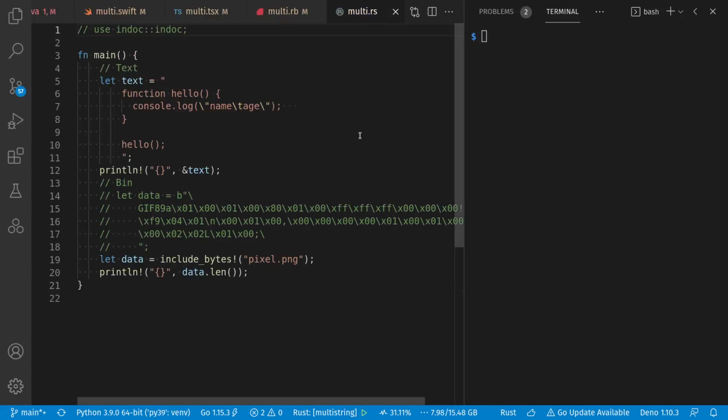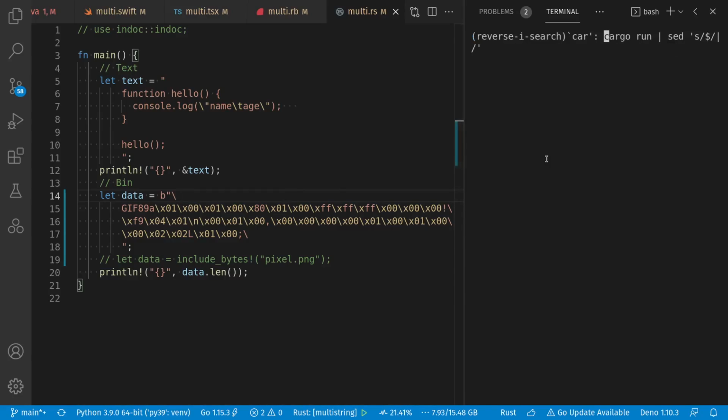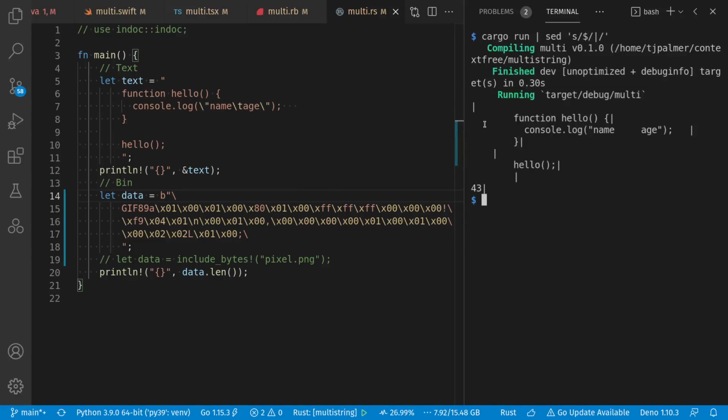Let's look at Rust, which also allows arbitrary new lines in your string literals. And we have a couple of options for our binary data. We can use B to indicate a byte string instead of Unicode data, and we use a backslash to continue our string across multiple lines. Although unlike in C and C++, when you have a backslash in Rust, it ignores the leading whitespace on the next line, just like what we saw in Java for the text blocks there. Run our program, we get as expected, although indentation's kept, as well as trailing whitespace.